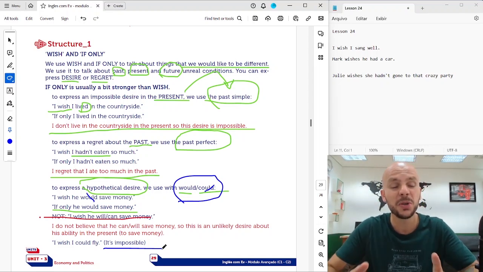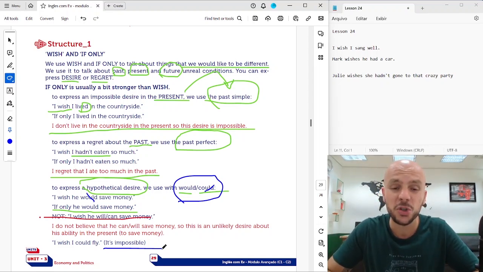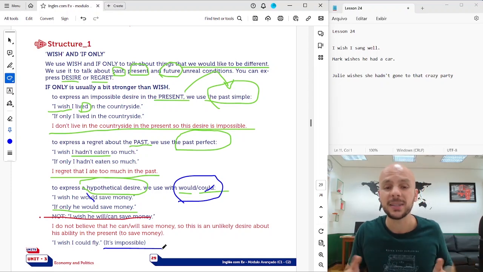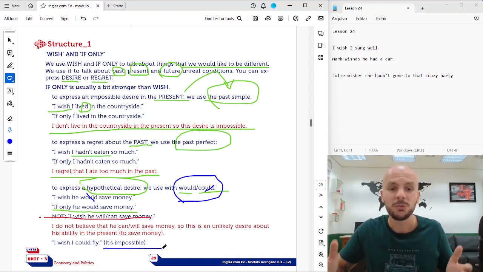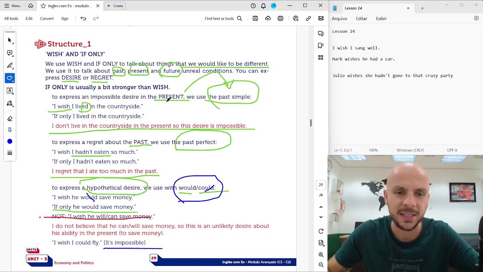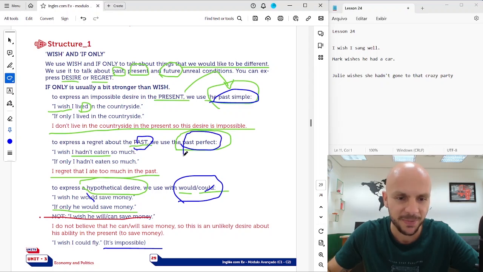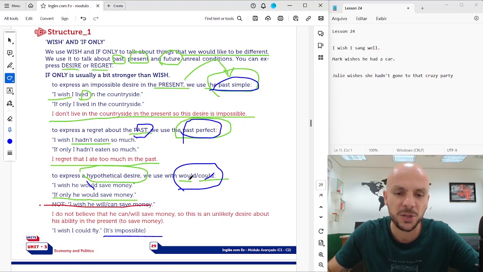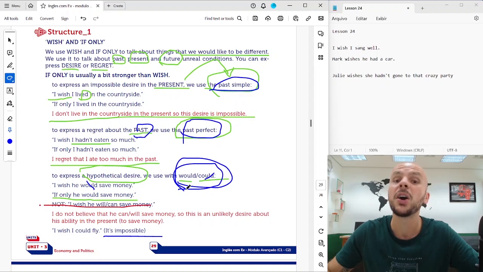So we use these two expressions to talk about desires and regrets in the present, in the past, and in the future. Remember that if it's in the present, we use the verb in the past simple. If it's in the past, we use the verb in the past perfect. And to talk about hypothetical situations, would or could.